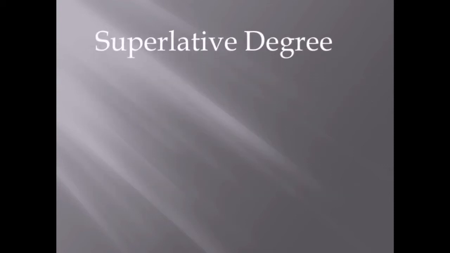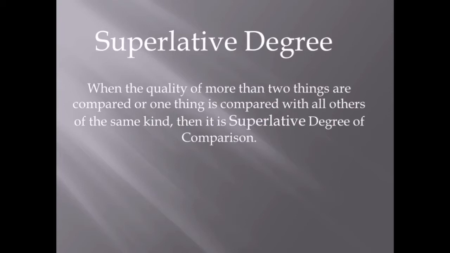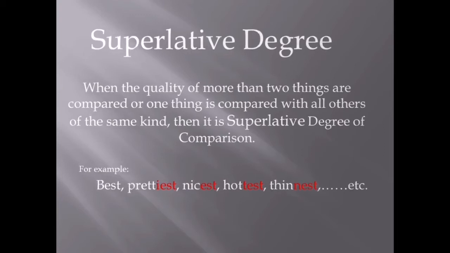Superlative degree. When the quality of more than two things are compared, or one thing is compared with all the others of the same kind, then it is superlative degree of comparison. Examples: best. For example, South Indian food is the best, this dress is the prettiest, this coffee is the nicest, and so on.